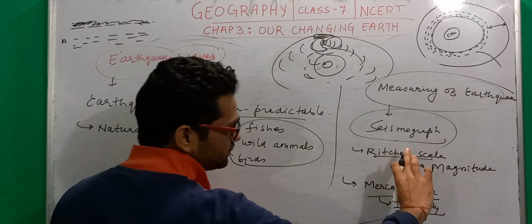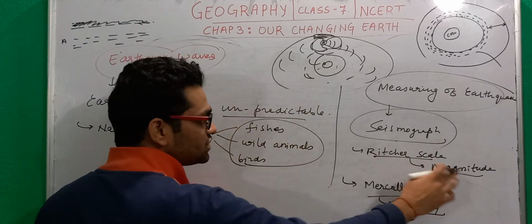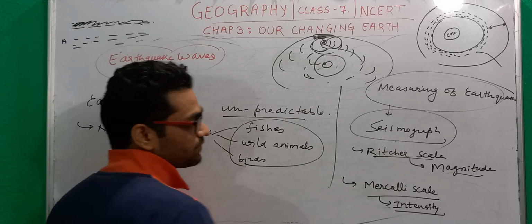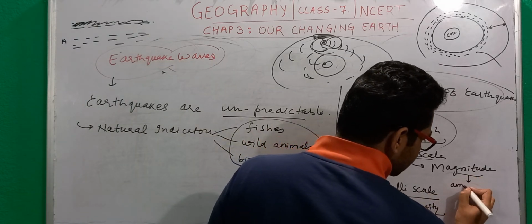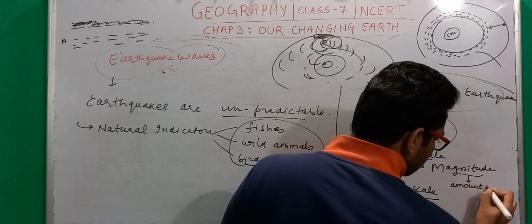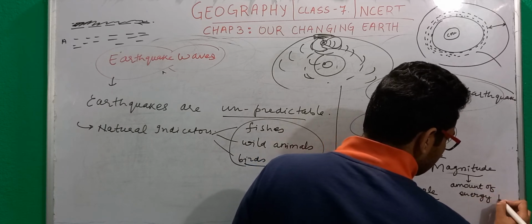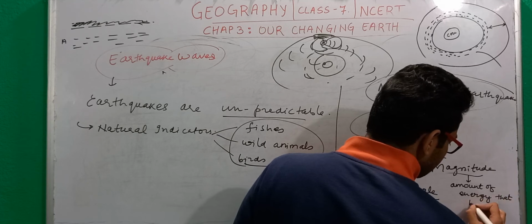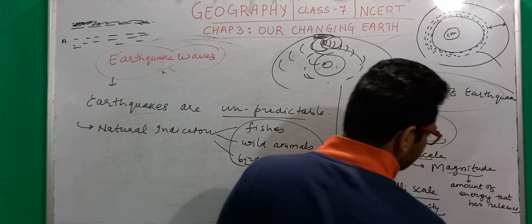What is the difference between these two scales? One measures magnitude and the other measures intensity. When we say magnitude, it means it measures the amount of energy that has been released because of the occurrence of this earthquake.